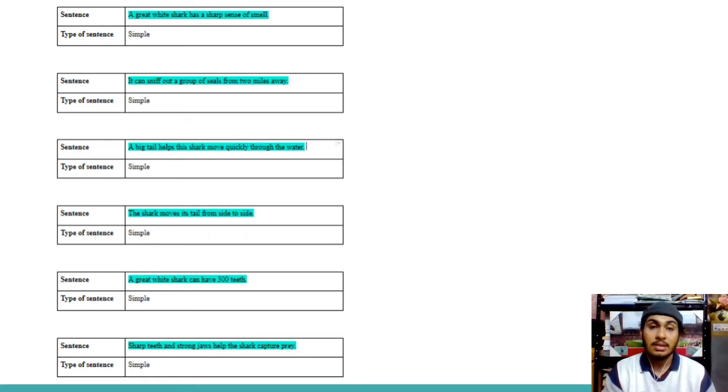And the next sentence, before I pass the floor to the next presenter, sharp teeth and strong jaws help the shark capture prey. Also, we classify it as a simple sentence because it has only one independent clause.